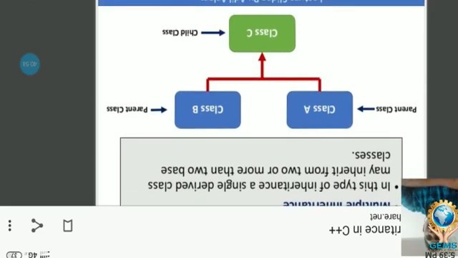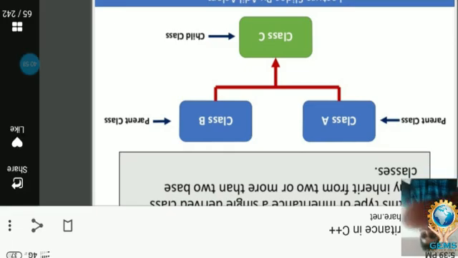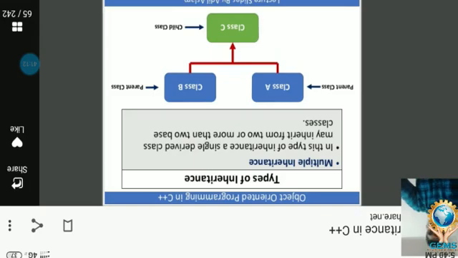So here it is clearly explained about multiple inheritance. In this picture, there is parent class A, parent class B and child class C. The child class C is derived from two parent classes. This type of inheritance we call multiple inheritance. So let's see.